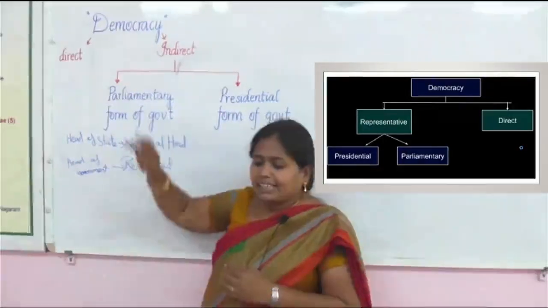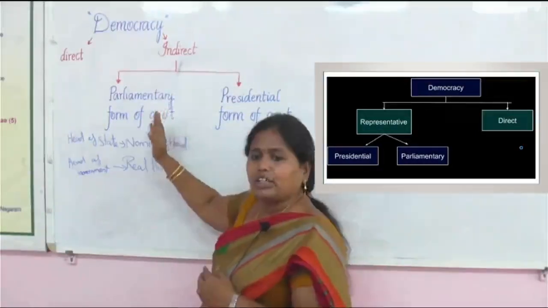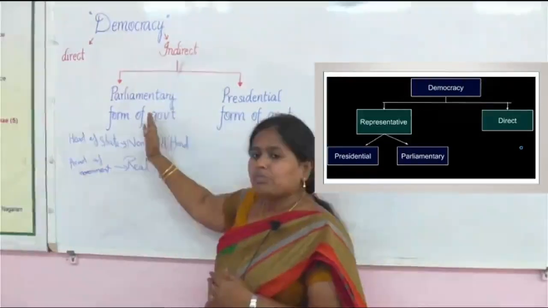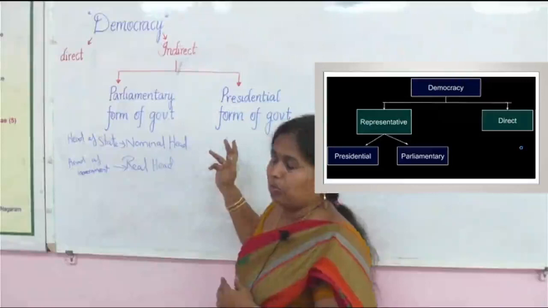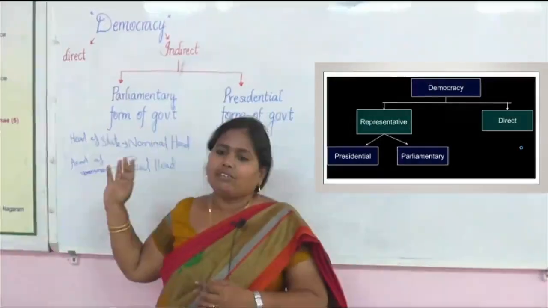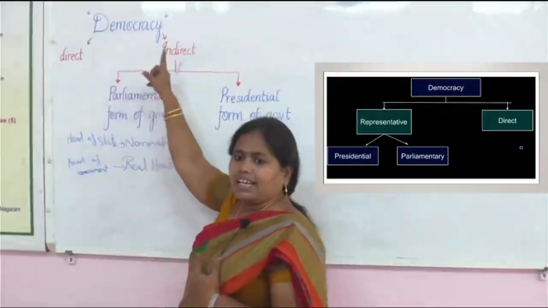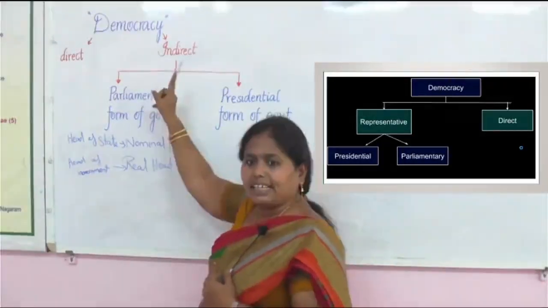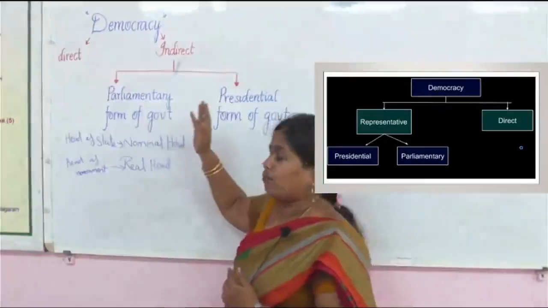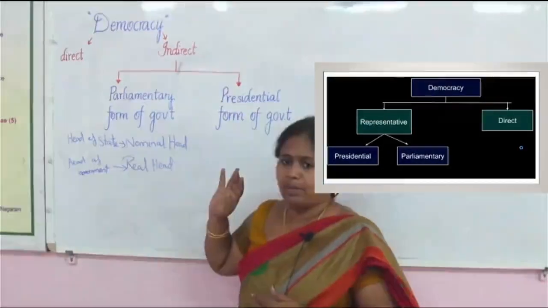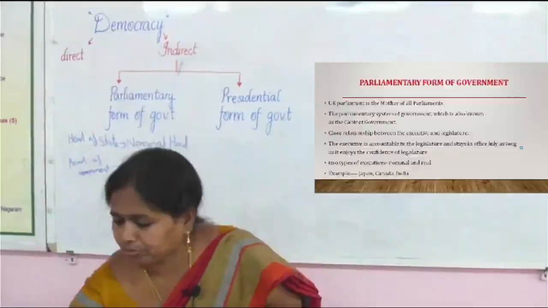The indirect democracy is further divided into two types: one is the parliamentary form of government, another one is the presidential form of government. These two are our main focus today. So democracy, in its indirect form, is further divided into the parliamentary form of government and the presidential form of government. First we will see the parliamentary form of government.